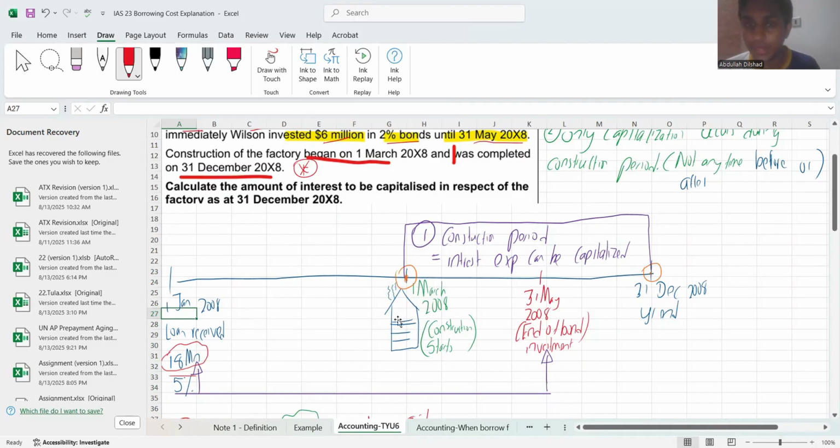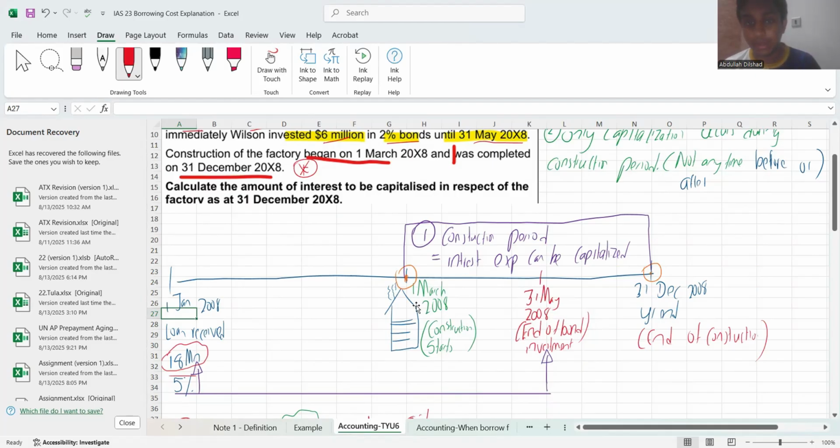Consider this ugly thing as your building. He ended his construction on 31st December 2008. So that means March, April, May, June, July, August, September, October, November, December. For 10 months, your interest expense can be capitalized.